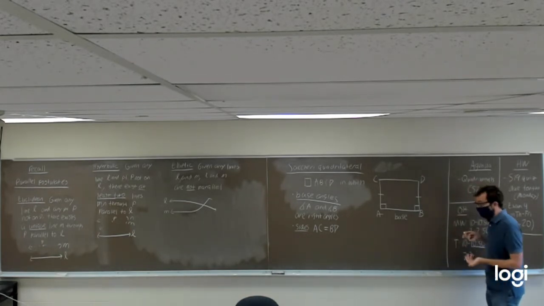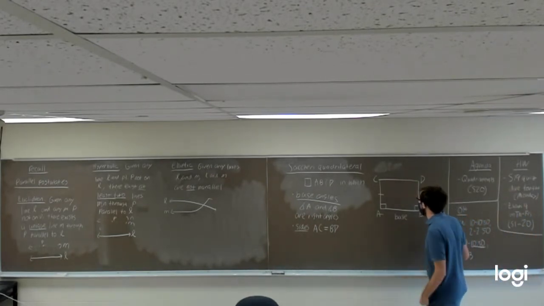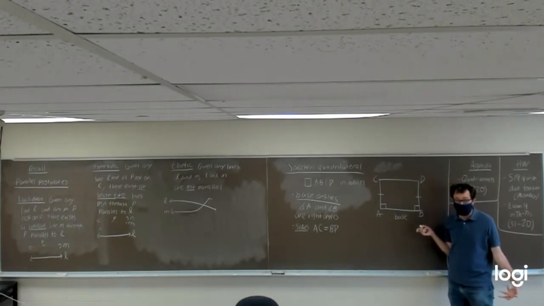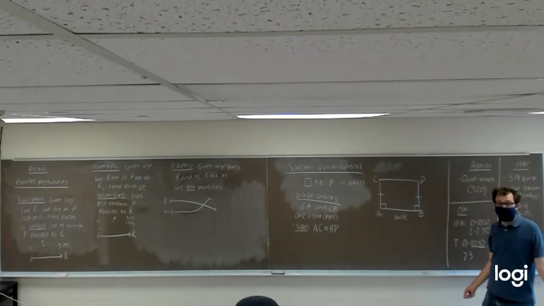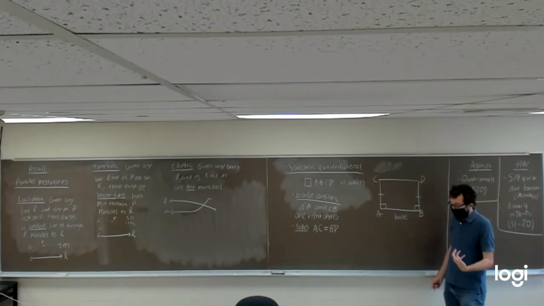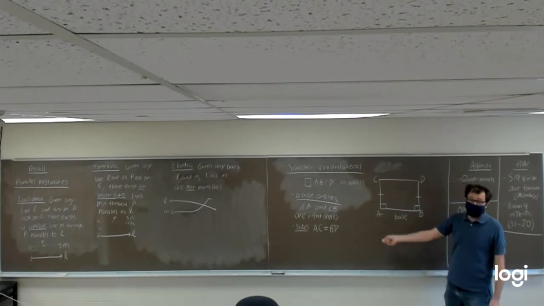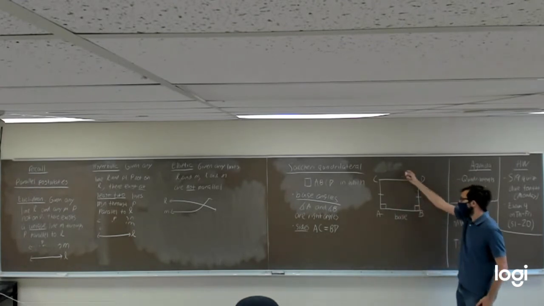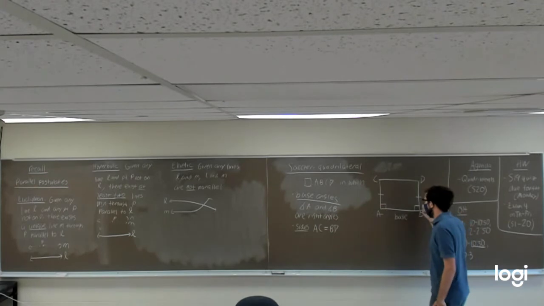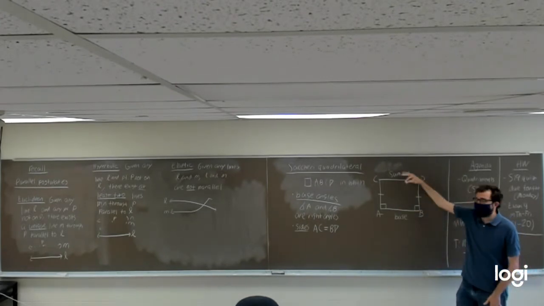So let's take a look at this shape. What do you notice about it? Well, A and B are right angles. It certainly looks like C and D are right angles as well in the picture that I drew. And it also looks like AB and CD have the same length as each other. So we might want to consider that question. If we have the base angles A and B equal, and the sides AC and BD equal in length, do we also have to know that the other two sides are equal, the top and bottom, the base and the summit of the quadrilateral? Base and summit are just fancy ways of saying the bottom of it and the top of it.